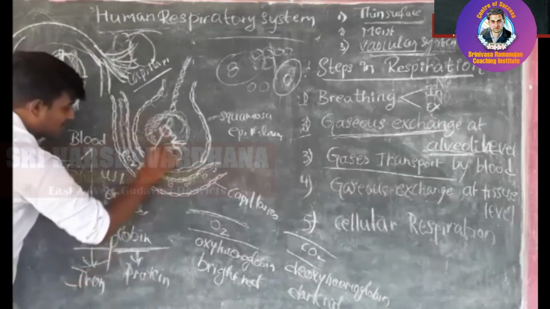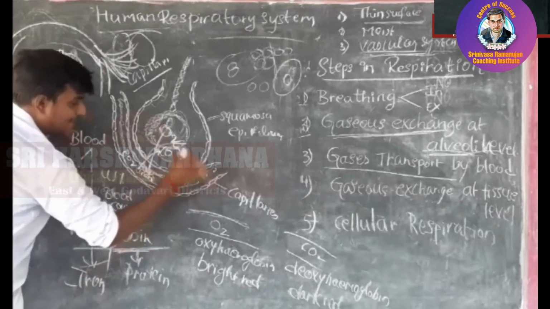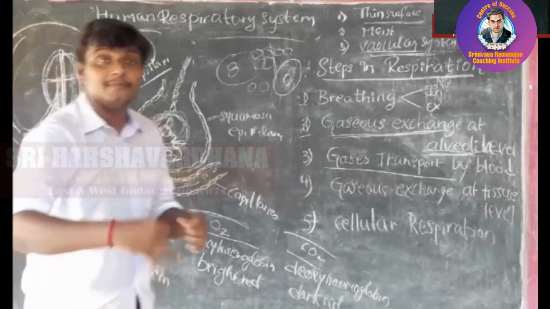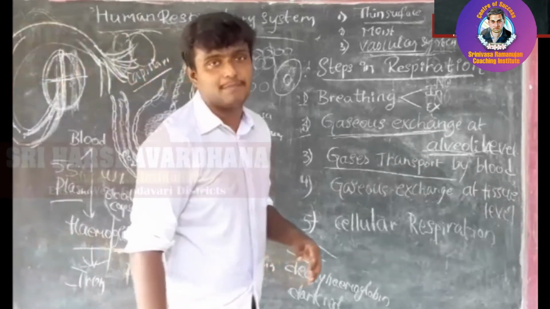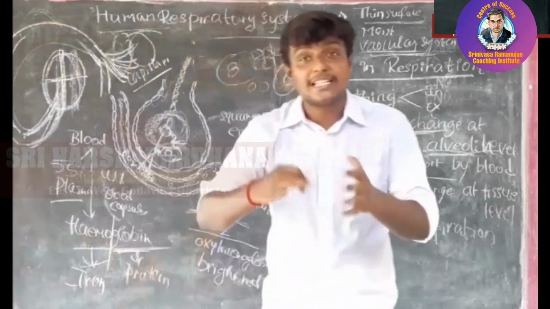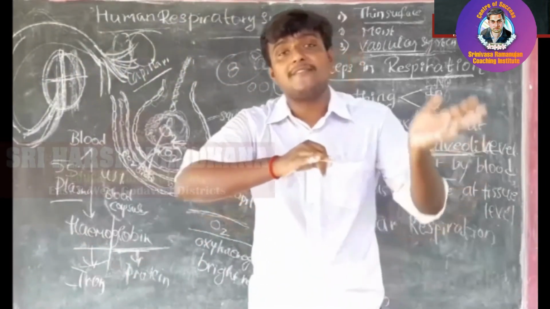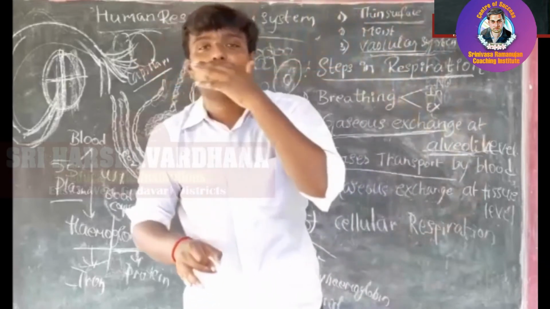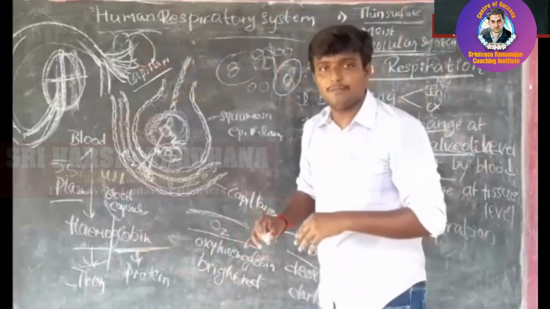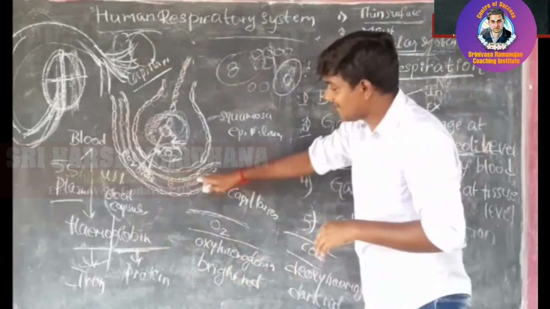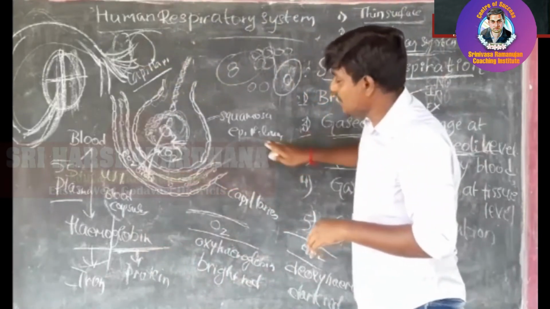After the oxygen is taken, this blood will be turned into pure blood. I mean it will be turned into oxygenated blood. We call it oxygenated blood. Here the gas exchange is done, and the deoxygenated blood will be turned into oxygenated blood. After that, this blood capillary will come outside.